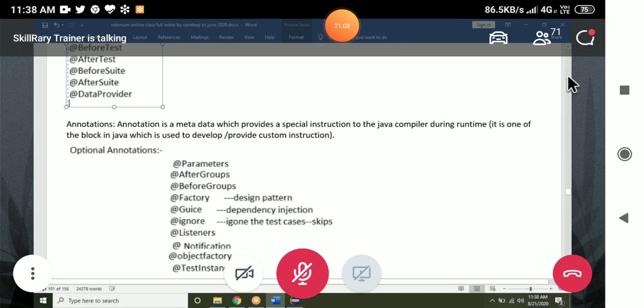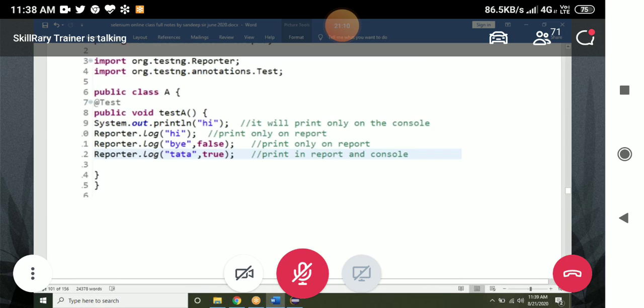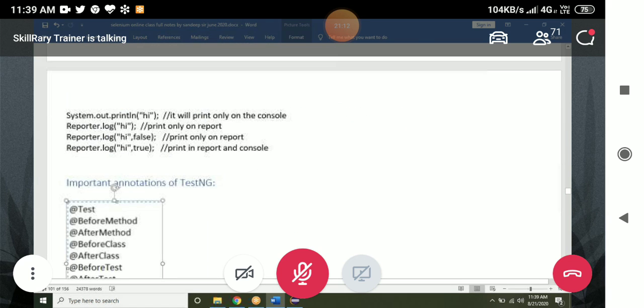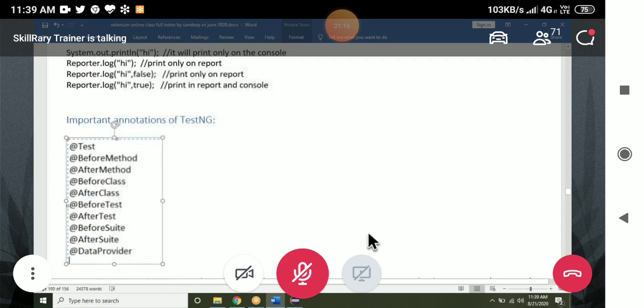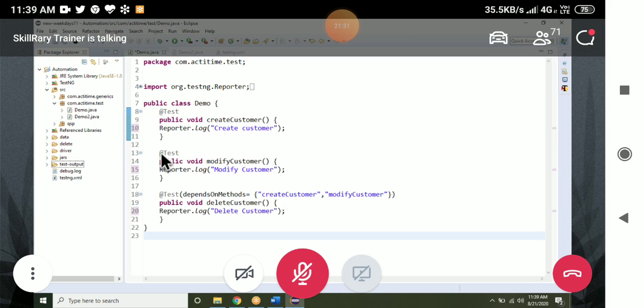I have given some important annotations. We'll see them one by one. What is this before method? This is after method. Before class, after class, before test, after test, before suite, after suite. This much we're going to see. What are before method and after method? We'll see that.